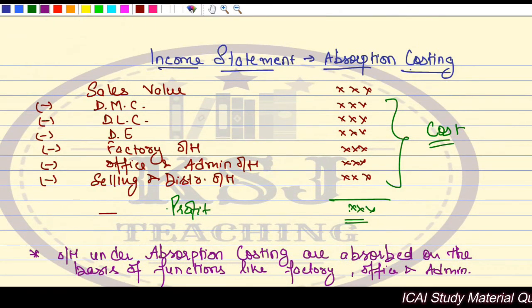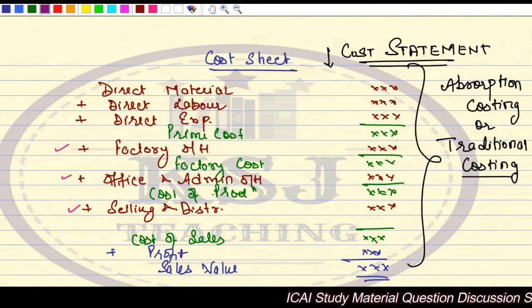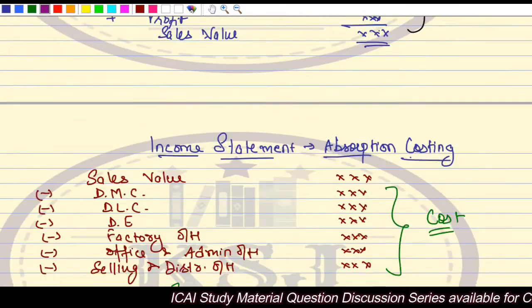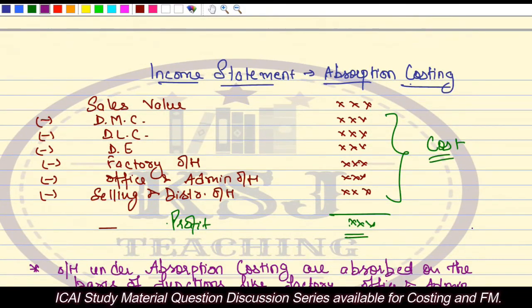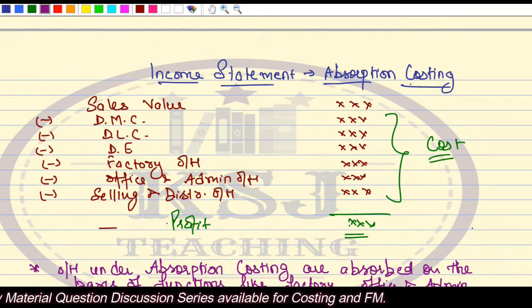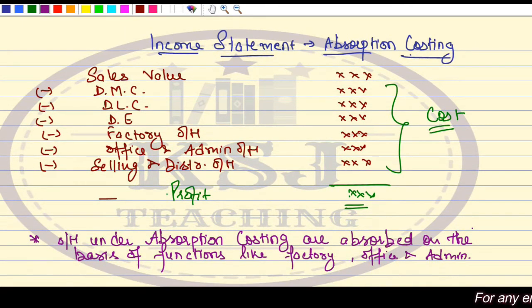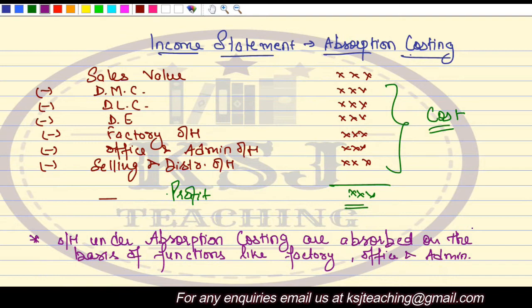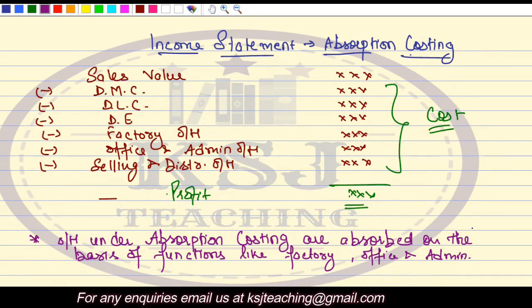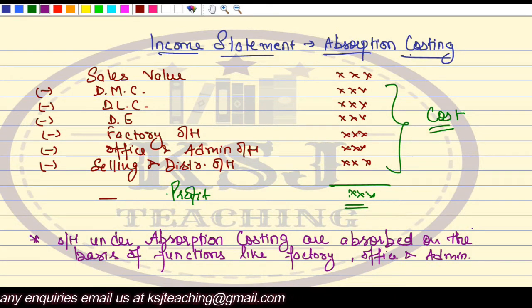Clear? This much is clear, how we prepare the cost statement, and the same statement if I want to prepare in the form of the income statement, this is how we can prepare it, where we start with the sales value and add the profit, that is the income we are earning, right? So in this case, whatever the overheads are, these are being identified on the basis of functions like factory overheads, office and administration overhead. So the important thing here is the function. The base here is the function. We identify the overheads on the basis of functions.